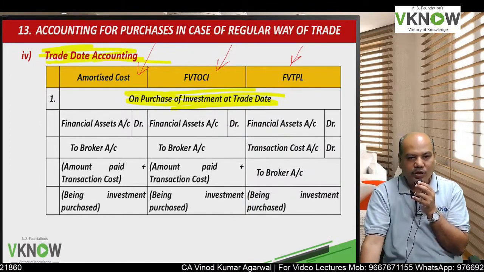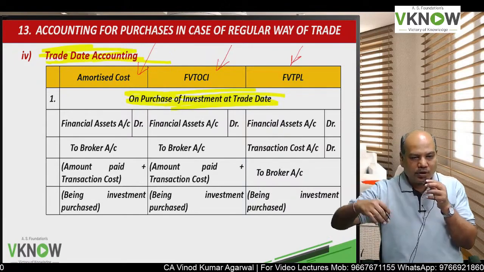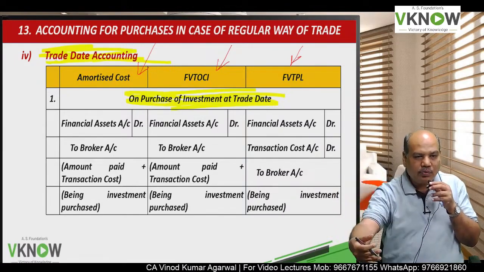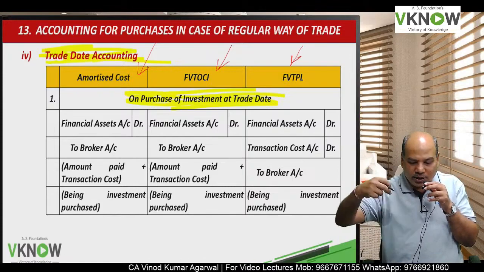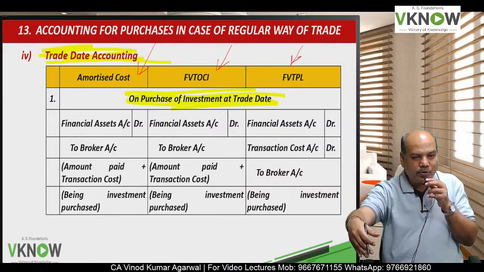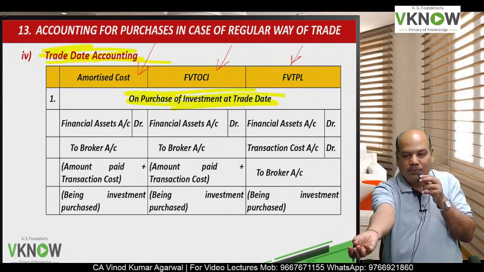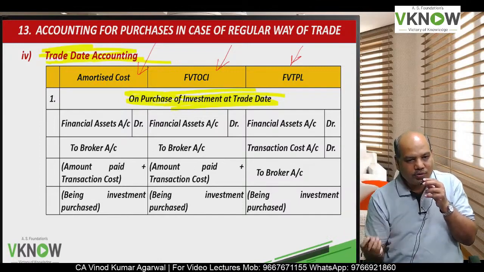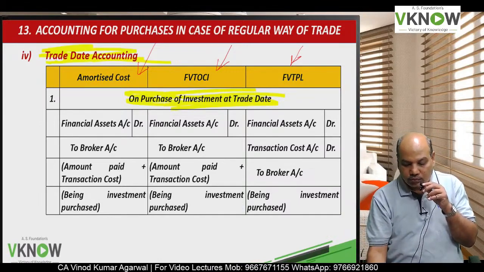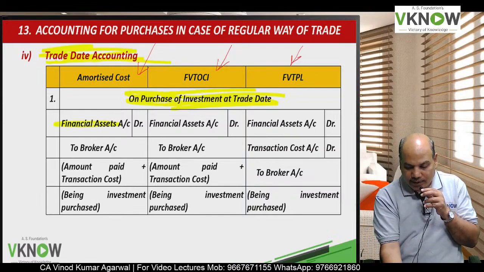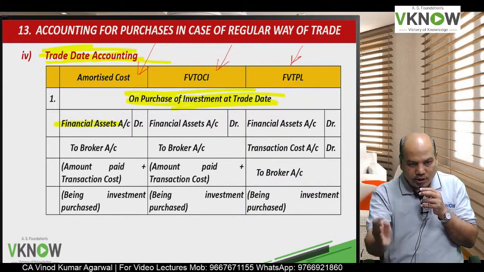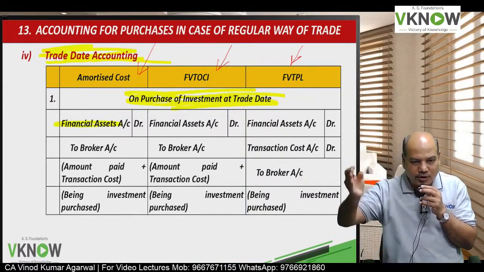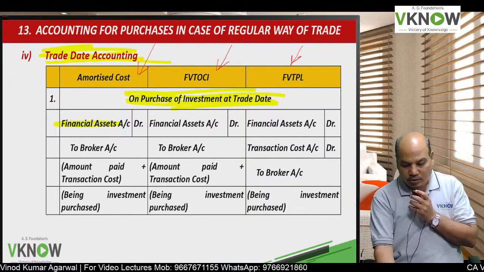Like in BSE, if you enter into a contract on Monday, the delivery takes place on Wednesday. So Monday will be the trade date, Wednesday would be settlement date when the shares actually reach your demat account. First column amortized cost, second column FVT OCI, third column FVTPL.